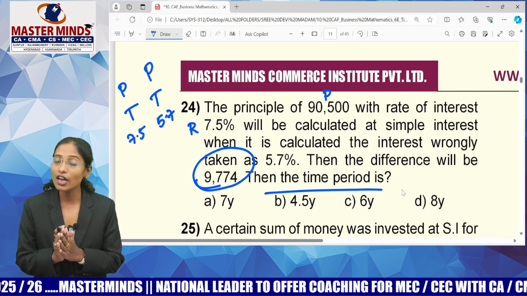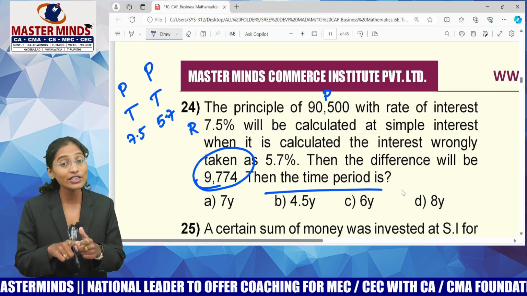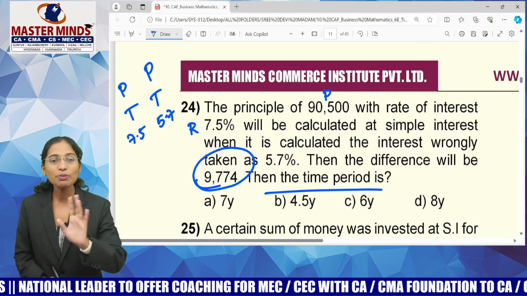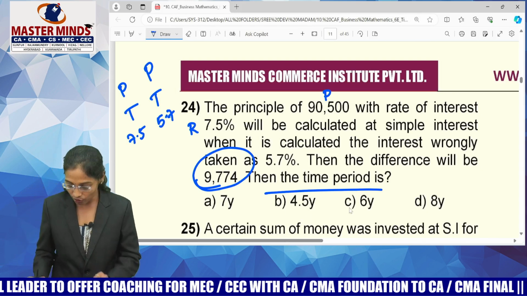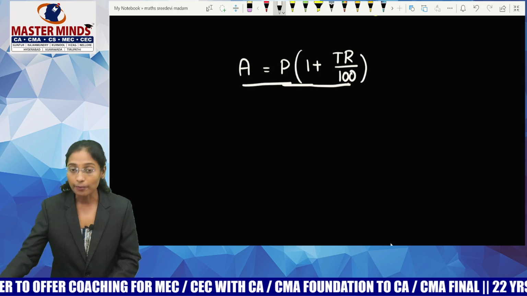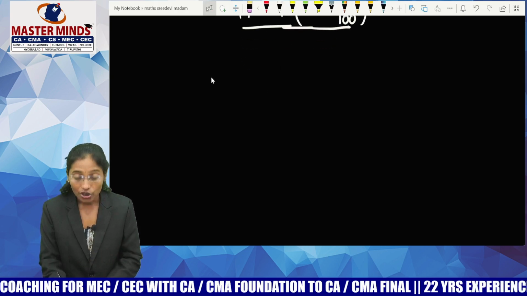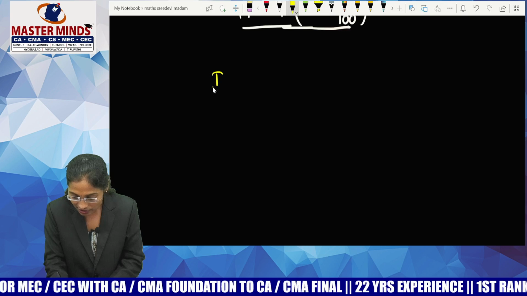Though he is calculating the amount, there is no problem, because we know that the difference between amounts is equal to the difference between interest. So try to understand, the difference between interest is 9,774. So now you need to calculate the time period. Guys, just now I told you, your principal is the same in both the cases. Your time duration is the same in both the cases. But your rate of interest is different, no?